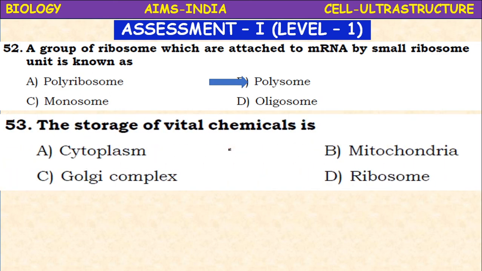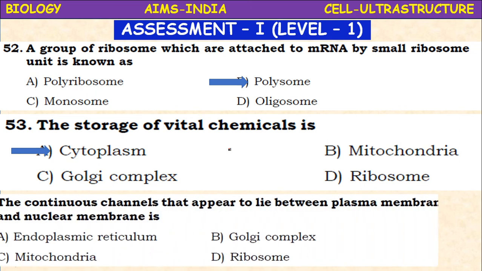Okay. The storage of vital chemicals is cytoplasm, mitochondria, Golgi complex, ribosome. The storage of vital chemicals, it is the cytoplasm. That's why it is a site of many biochemical reactions.